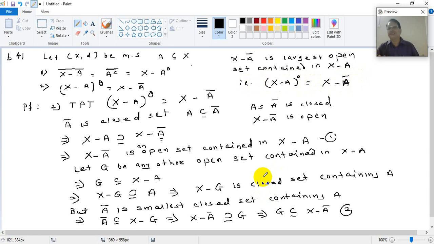So I hope you understood. A lot of previous results we are using in proving this result. So we have to have a clear understanding of all the previous results about open sets, closed sets, closure of a set, and interior of a set. Then we should also know that when A is a subset of B, A complement contains B complement. All such techniques we are using in proving this result. So I hope you understood this. We will continue in the next lecture. Thank you.